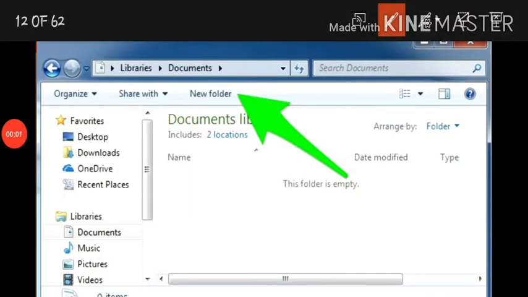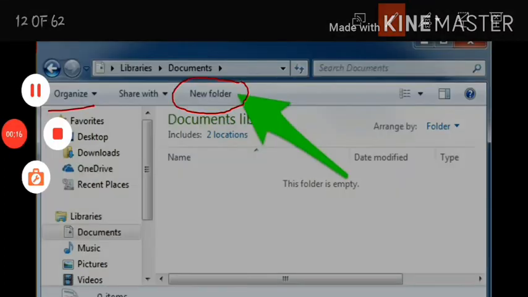Creating a folder using the organize menu method. First click on the organize button and then click on new folder. A new folder is created. You can give it whatever name you want.